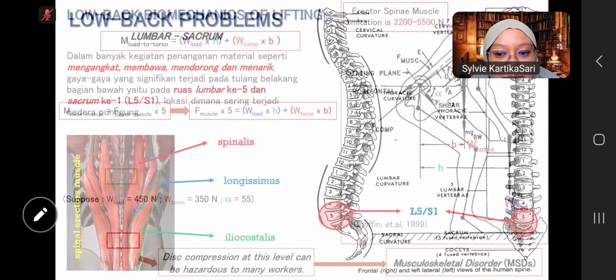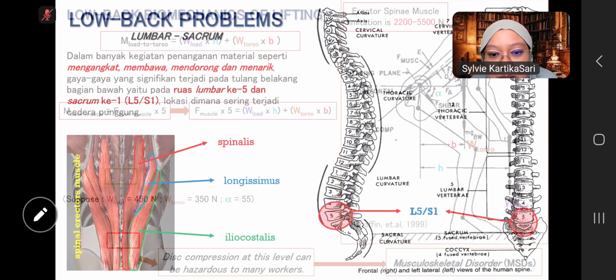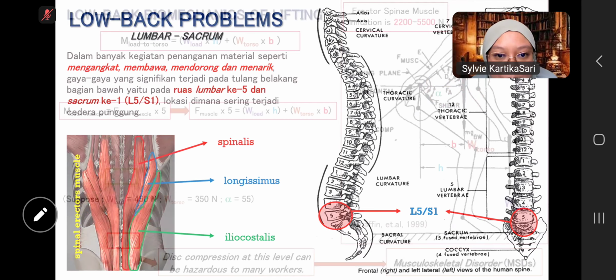So the low back biomechanics of lifting: when we lift some weight here, the erector spinae muscle, the spinal erectors, is a set of muscles that straighten and rotate the back.